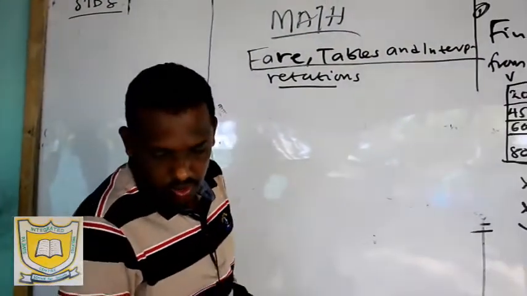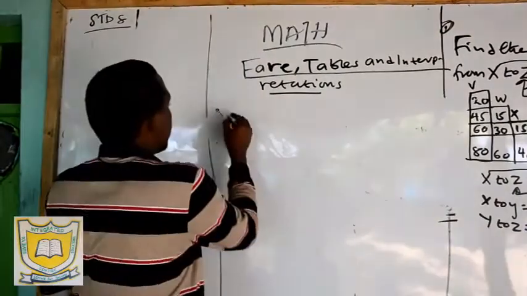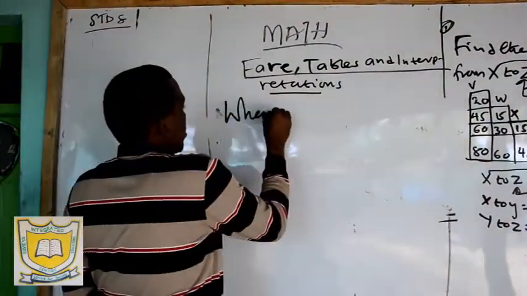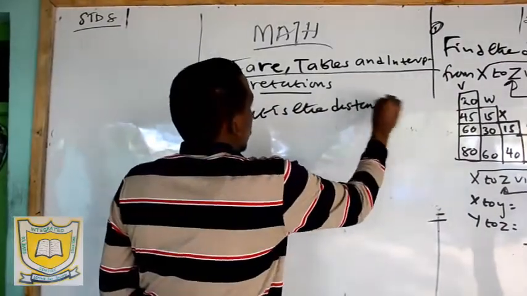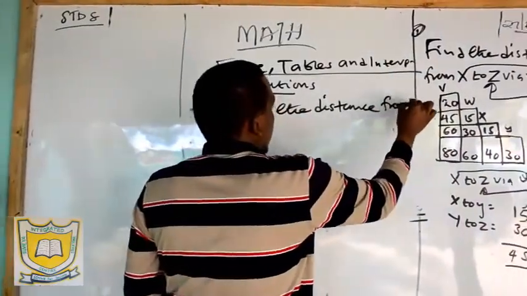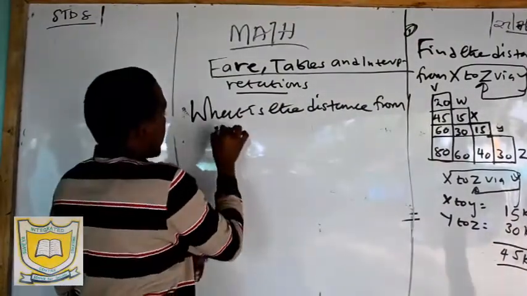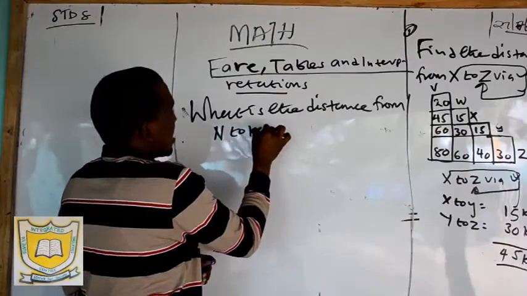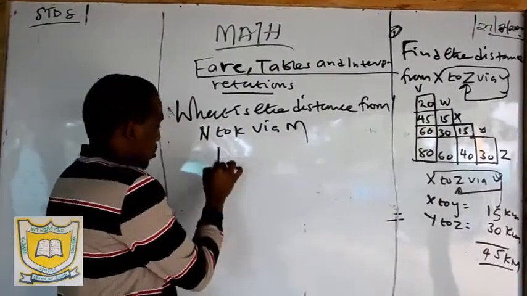You are told, what is the distance from N to K via M? What is the distance from N to K via M? So let us draw now the table.